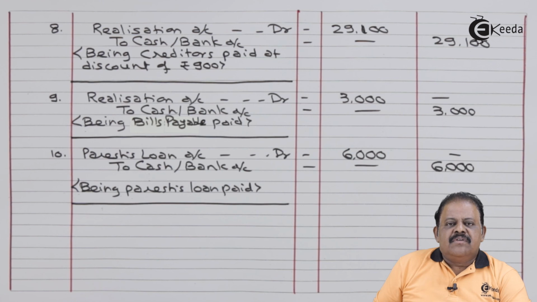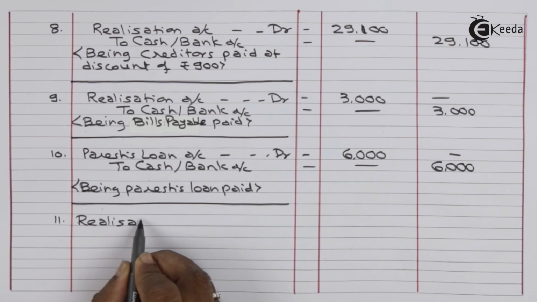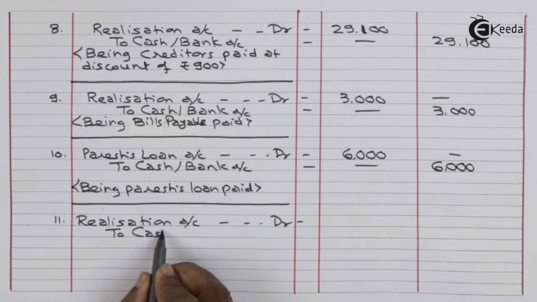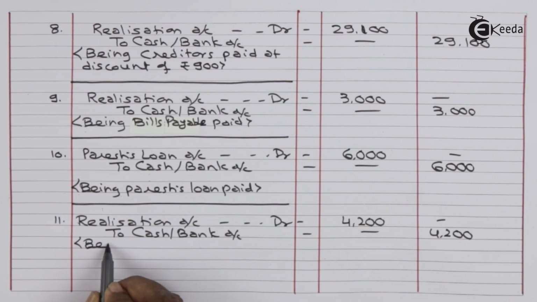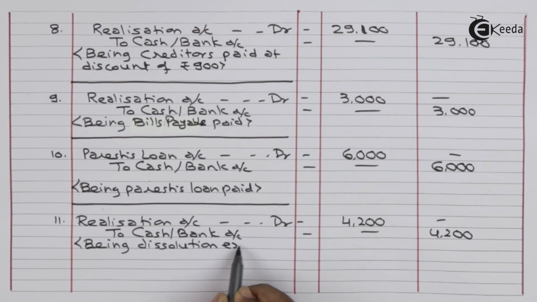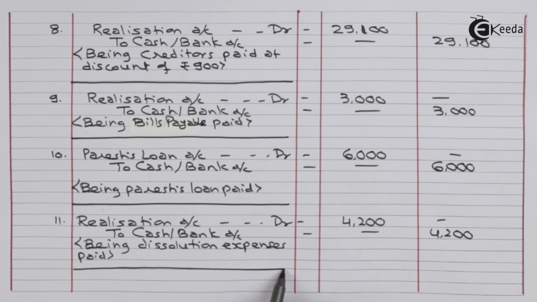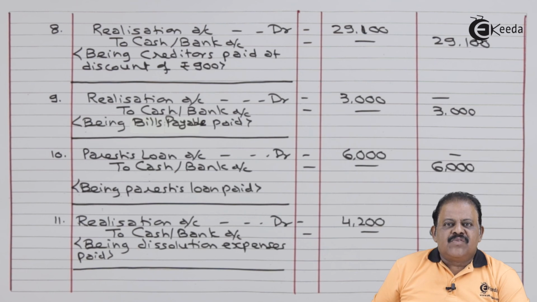There is payment of dissolution expenses 4,200. Realization account debit to cash bank 4,200, being dissolution expenses paid. With this we have also completed fourth stage of solving the problem. Now next is closing realization account to find out profit or loss.